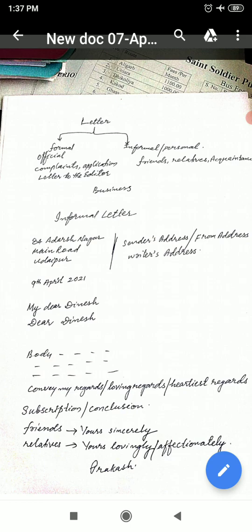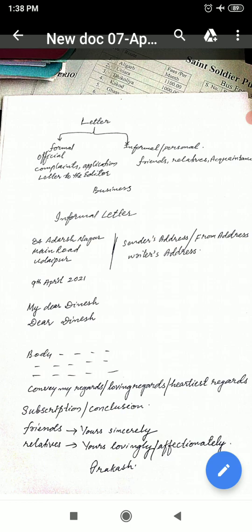If it is first, we have to write ST, second ND, third RD, fourth TH, 5th, 6th, 7th, 11th, 12th, 13th, 28th, 29th, 30th, whatever it may be, you already know which one to be used with the dates.